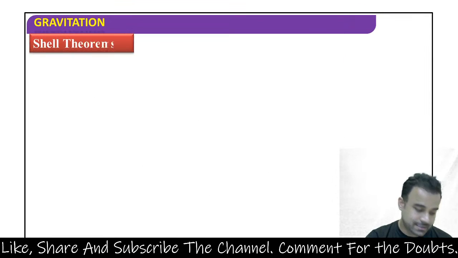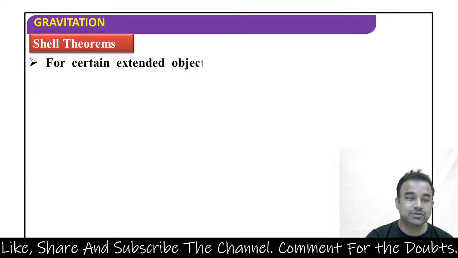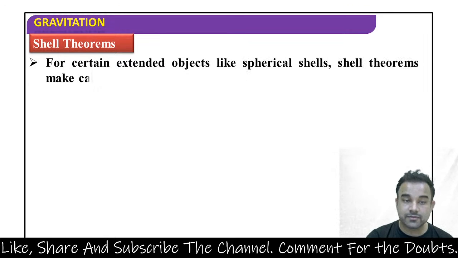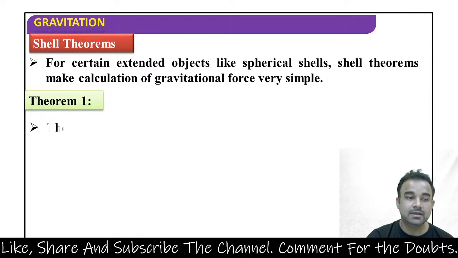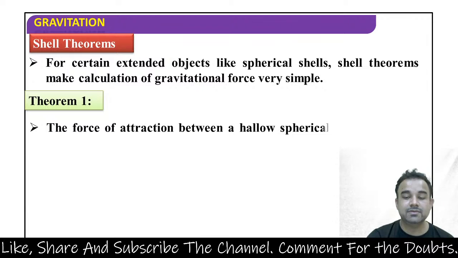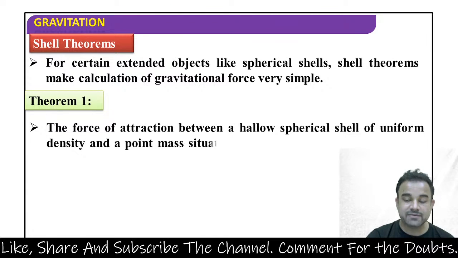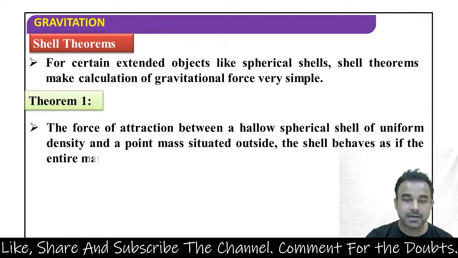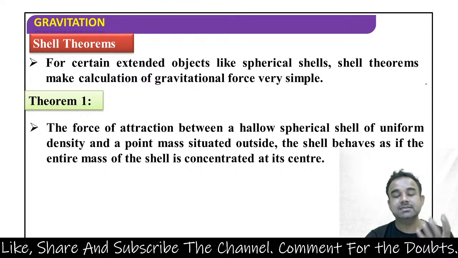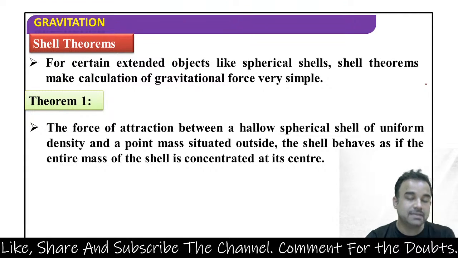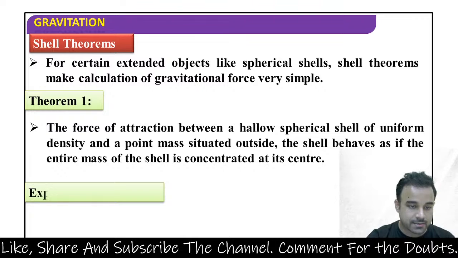तो हमें इंटीग्रेट करना पड़ता है। Shell theorem हमें क्या बोलती है? For certain extended objects like spherical shells, shell theorem makes calculation of gravitational force very simple. Theorem 1, the force of attraction between a hollow spherical shell of uniform density and a point mass situated outside the shell behaves as if the entire mass of the shell is concentrated at the center. तो हम ये मानते हैं, we assume that, correct?